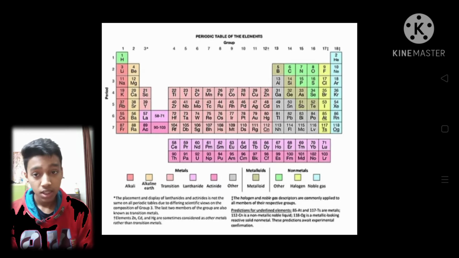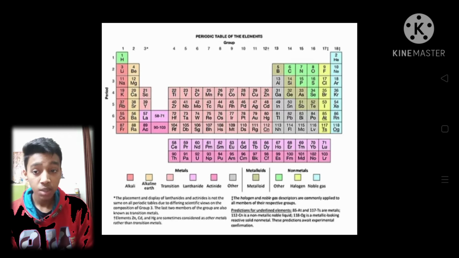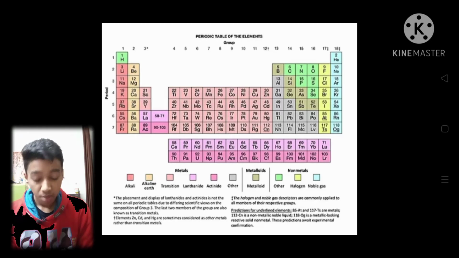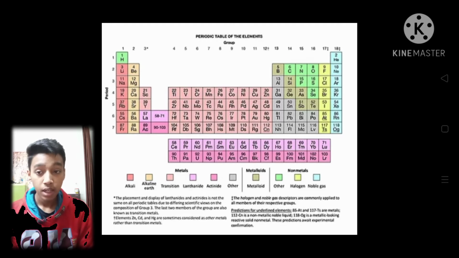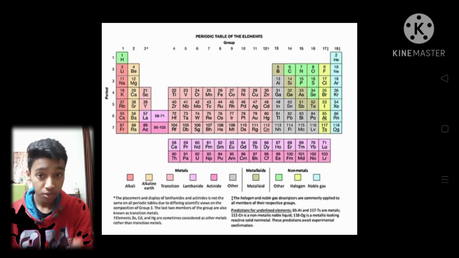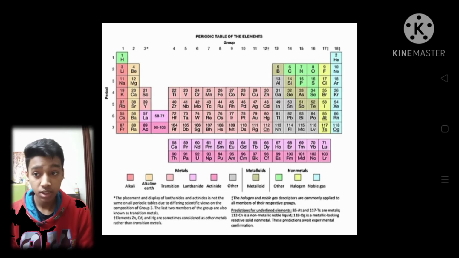In his periodic table you can see some gaps which he left for elements that would be discovered in the future. Presently the periodic table contains 118 elements, and among these elements, metals, non-metals and metalloids are included. Metalloids, if you didn't know, are elements which have the properties of both metals and non-metals. Metalloids are represented in the middle of the periodic table, as you can see in the picture.